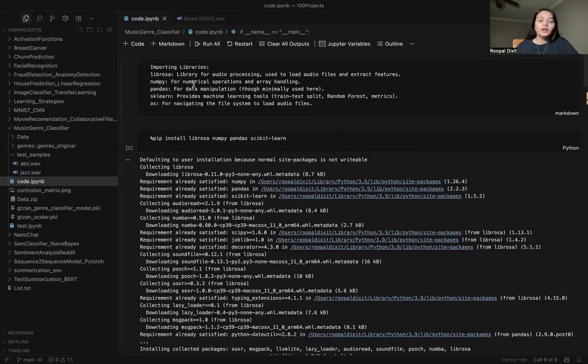That is Librosa. This is a very important library for audio processing. It loads the audio file and extracts features like pitch and rhythm. You can think of Librosa as a super sensitive ear that breaks down a song into its flavors, the beat, the melody, the texture, so we can analyze it. Librosa is basically responsible for feature extraction, to understand what the texture and the rhythm of the music are, and whether it is similar to jazz or to pop. So it is for analysis, for extracting features from audio.